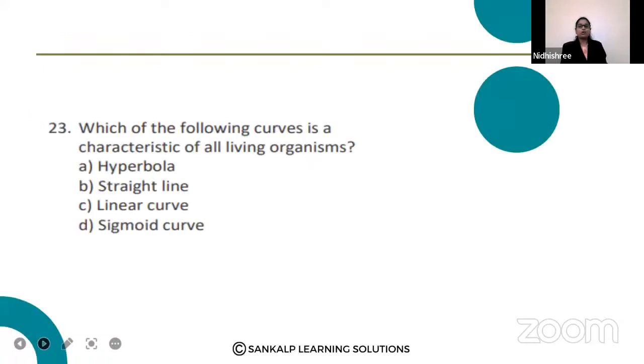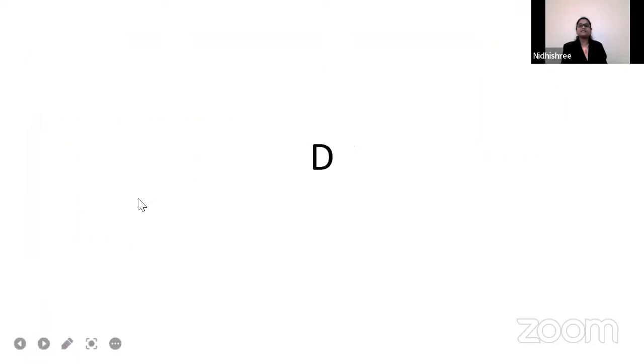Next, which of the following curves is a characteristic of all living organisms? Hyperbola, straight line, linear curve, sigmoid curve. 5, 4, 3, 2, 1. Soundarya option C, Lohit option D, Gayatri option A, Veeresh option C, Danamma option C, Kavita option D. So the right answer is option D, sigmoid curve, answered quickly by Lohit.